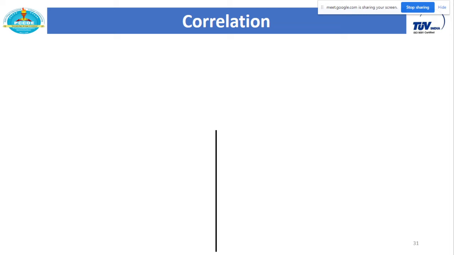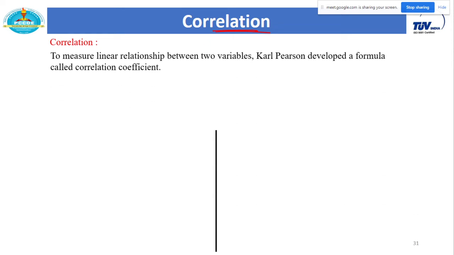Now our fourth statistical tool is correlation, as the word itself tells you. From this statistical tool you will get information about the relationship between two variables. It measures the linear relationship between two variables, say x and y.